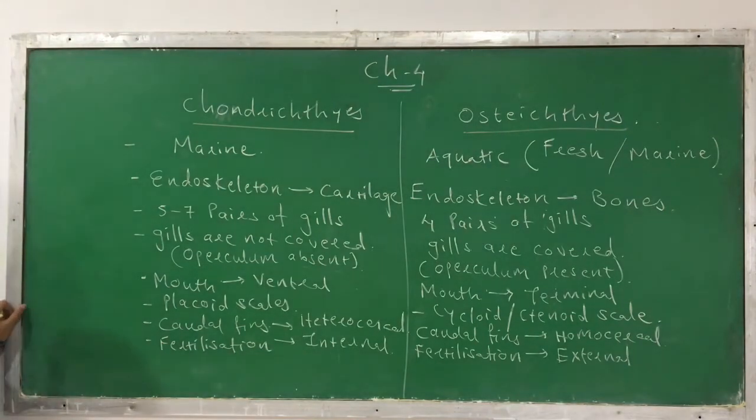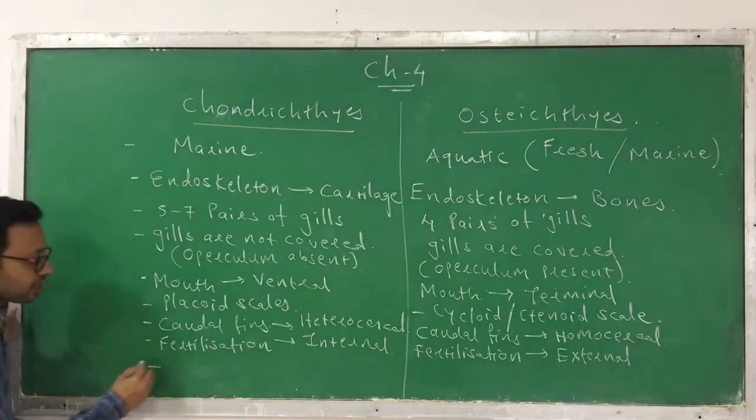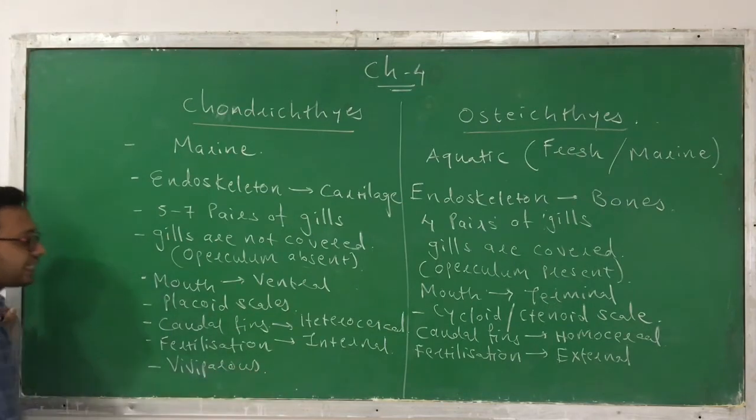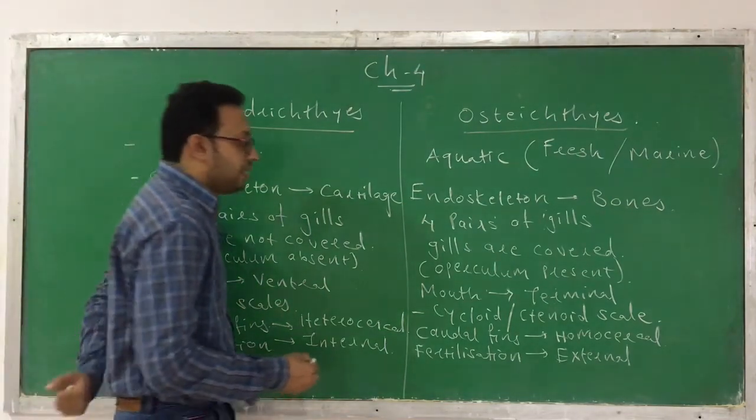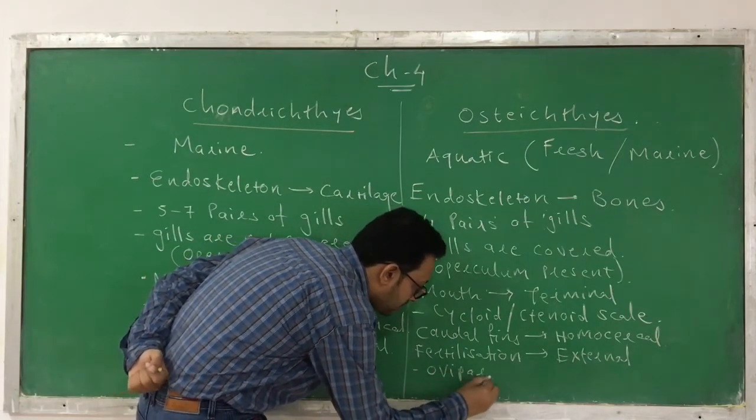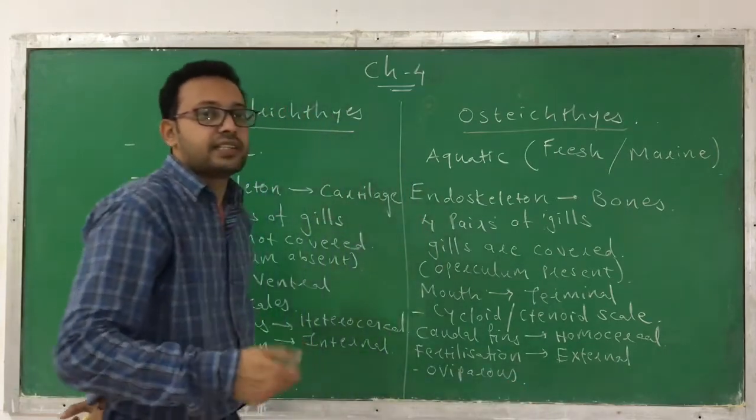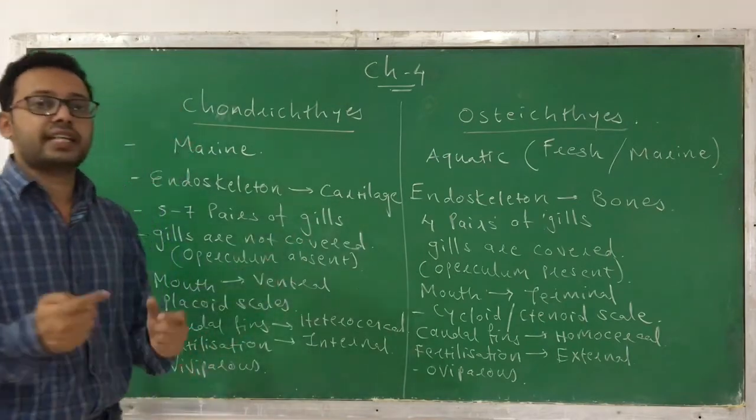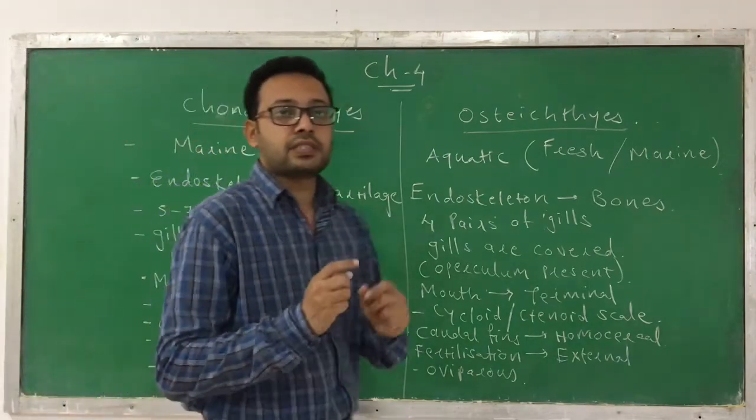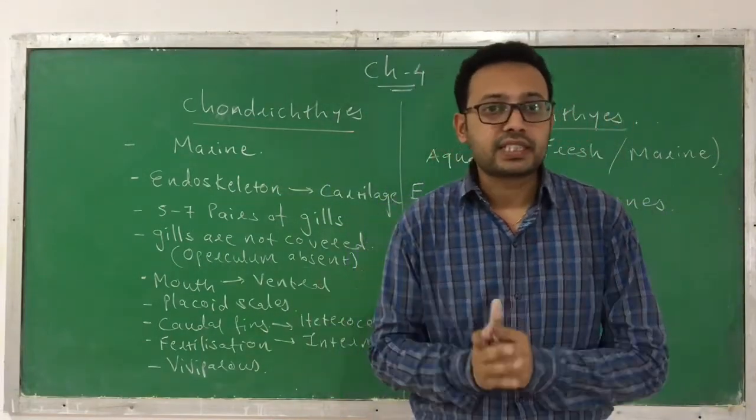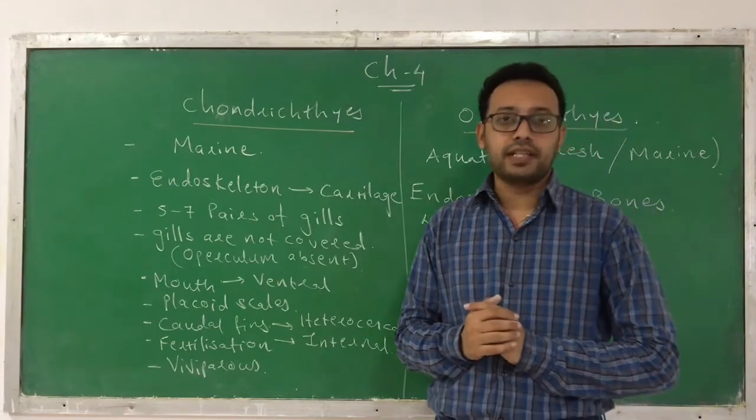The next characteristic you can find is that the chondrichthyes are viviparous, means they give birth to a baby. But the osteichthyes are oviparous animals. Clear? That means they lay eggs. So these are somewhat the differences that exist between the two different kinds of pisces, chondrichthyes and osteichthyes. First of all, we will discuss the differences and then we will discuss the common characteristics.